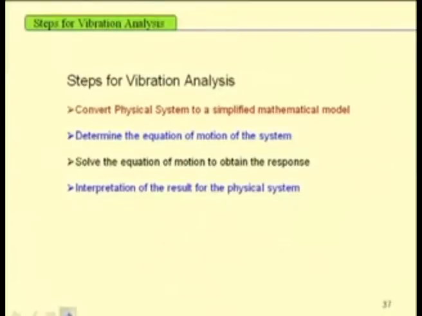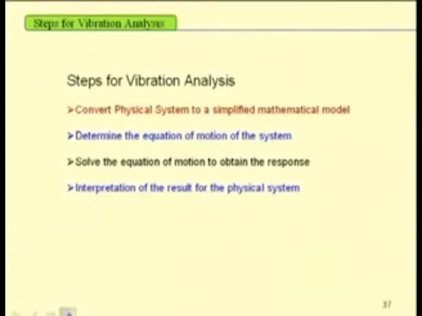In case of an equivalent system, to find the equivalent mass, one can equate the kinetic energy of the original system with that of the equivalent system. Similarly, to find the equivalent stiffness, the potential energy of the original system should be equated with the potential energy of the equivalent system, and for equivalent damping, one has to equate the dissipation energy of the original system with that of the equivalent system.